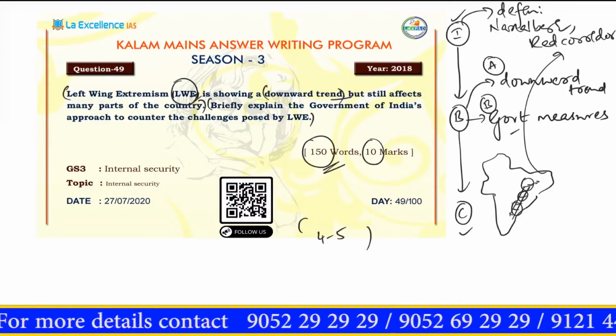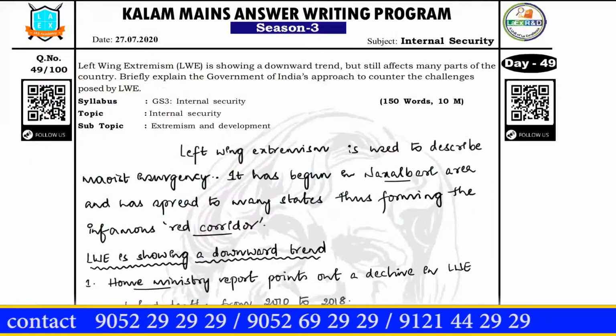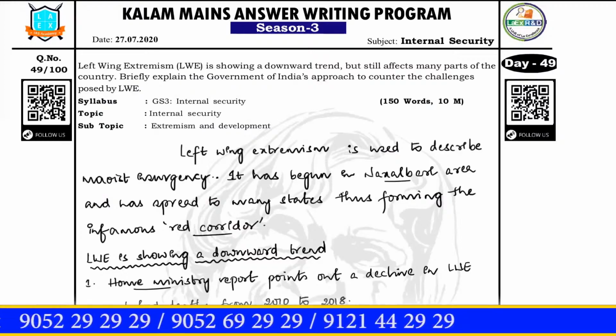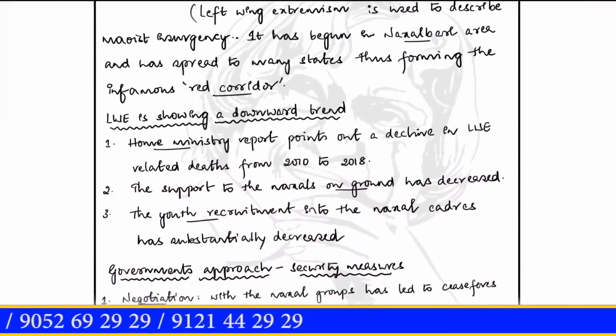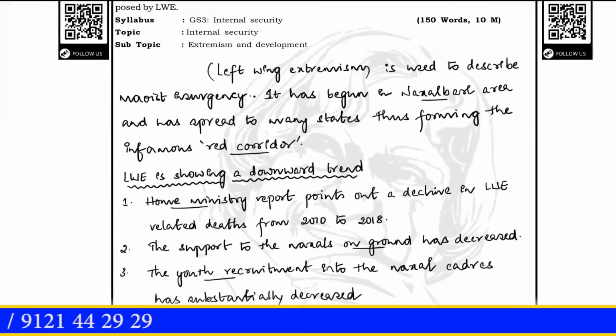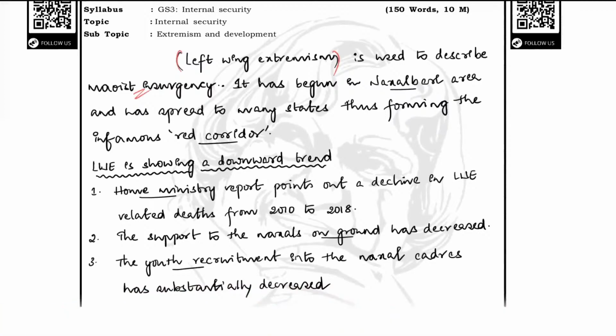Now we will move forward and look at the sample answer and see how he has done. So this is the sample answer. He starts out by talking about left-wing extremism. I'll change the color of the pen so that it becomes more visible. Left-wing extremism is used to describe Maoist insurgency. It began in the Naxalbari area, which lies in West Bengal, by the way.